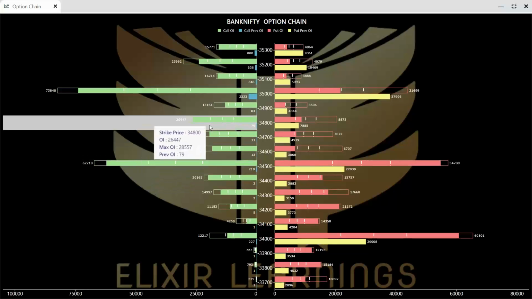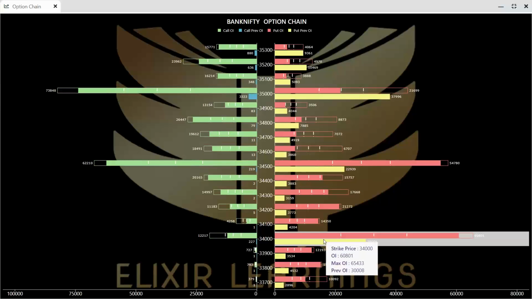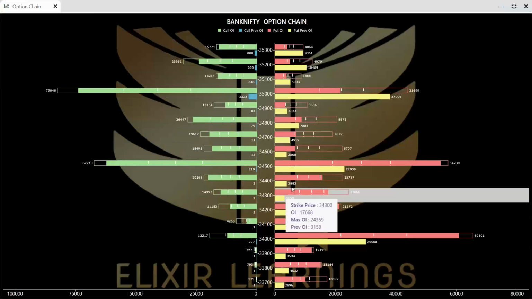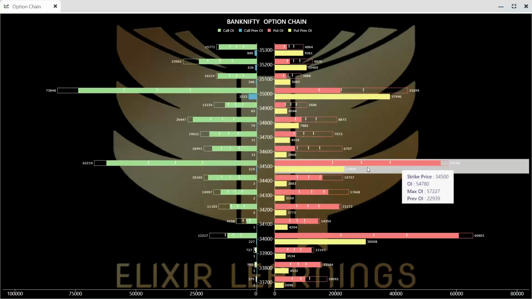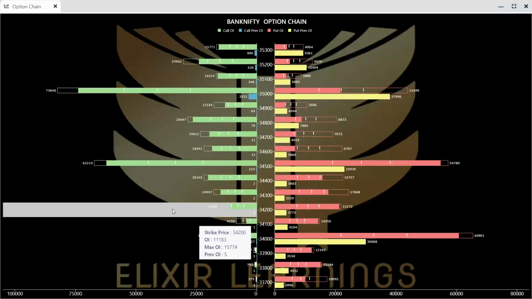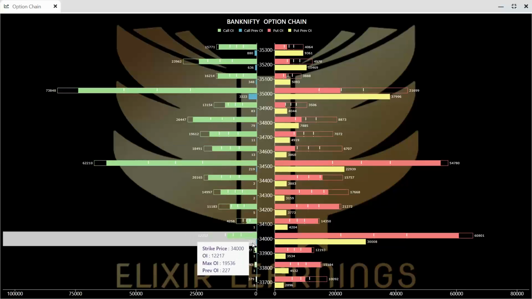It is kind of telling us a barrier on the upper end and a barrier on the lower end. On the lower end we have 34,000 as the barrier, and on the upper end we have 35,000 as the barrier. And in between, since a big writing increase has taken place at 34,500, we can expect prices to hover, at least for this expiry, between these two areas, between 35,000 and 34,000, right?